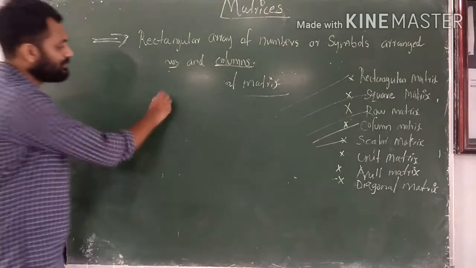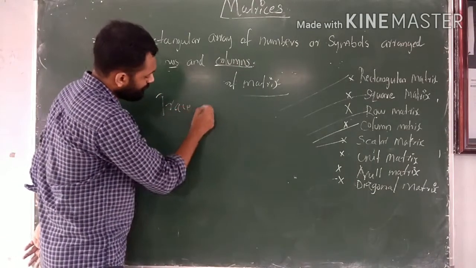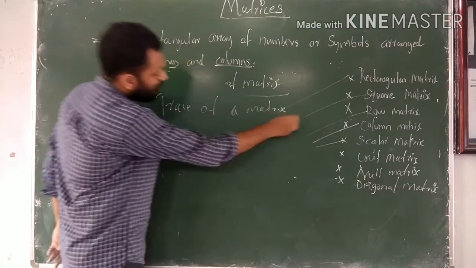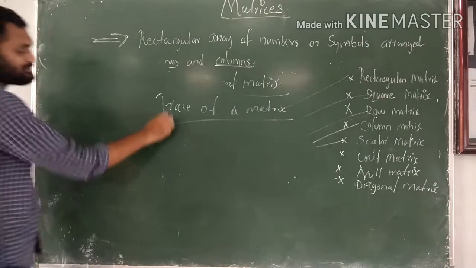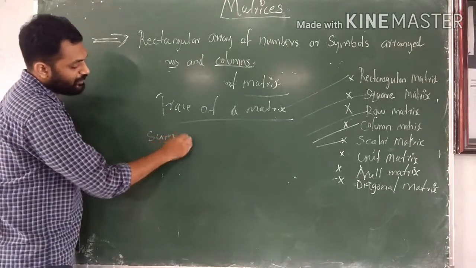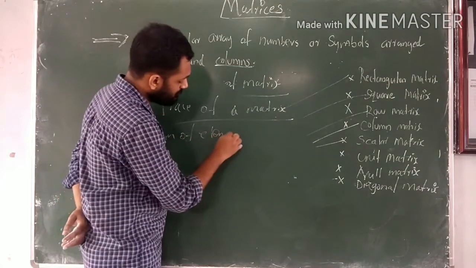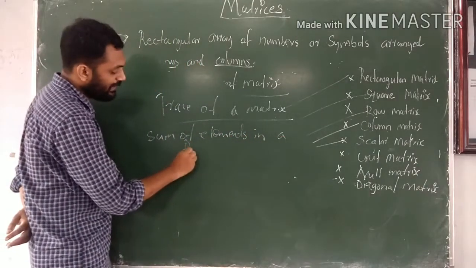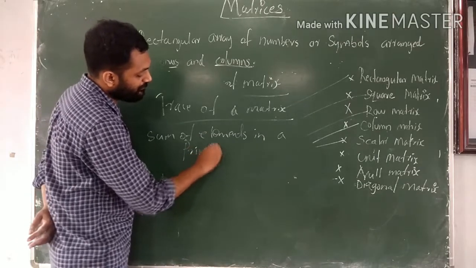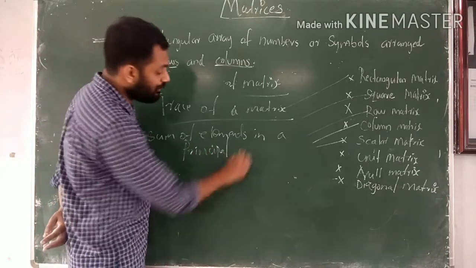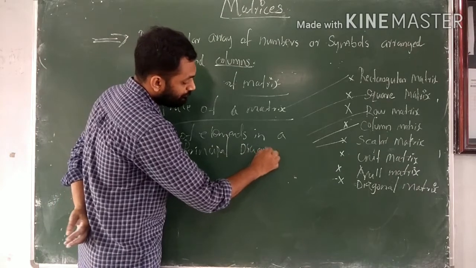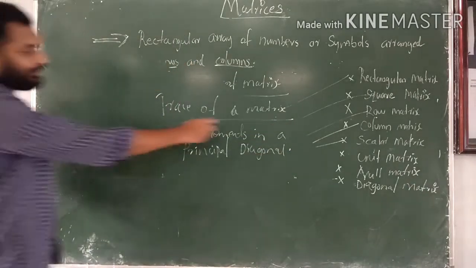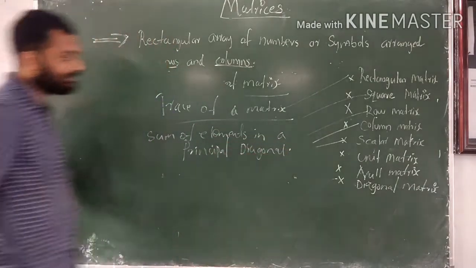Next we have the trace of a matrix. Trace of a matrix means the sum of elements in the principal diagonal.